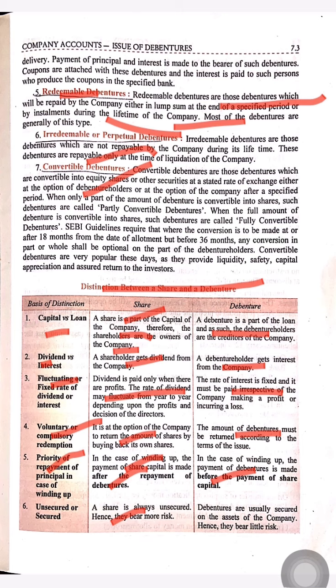Secured and unsecured. Shares are always unsecured, hence they bear more risk, but debentures are usually secured by the assets of the company, so they bear little risk.